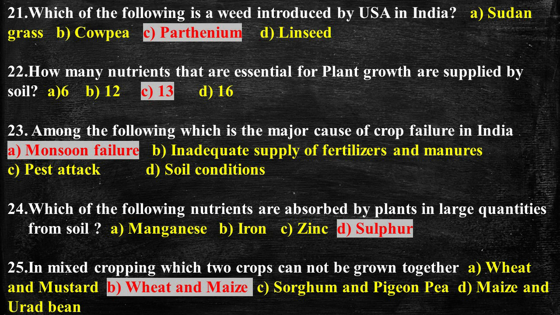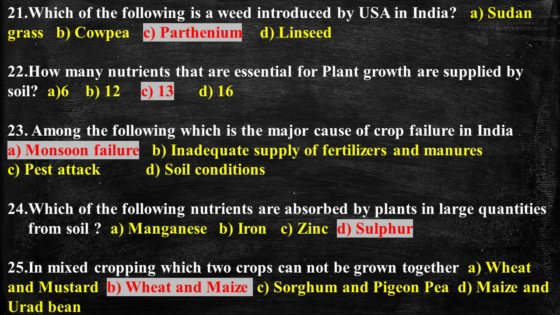Question number 24. Which of the following nutrients are absorbed by plants in large quantities from soil? And sulfur is the correct answer because sulfur is a macronutrient while iron, zinc and manganese are micronutrients for plants. Question number 25. In mixed cropping, which two crops cannot be grown together?